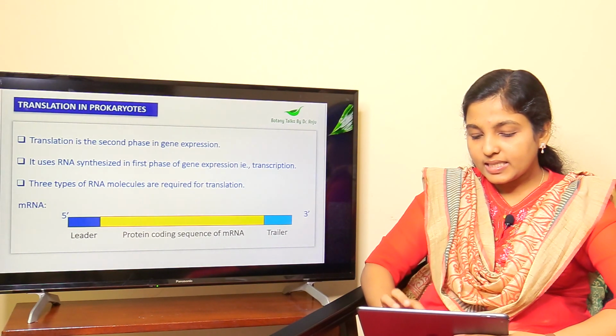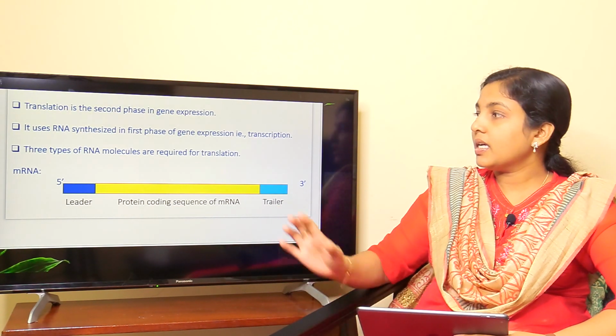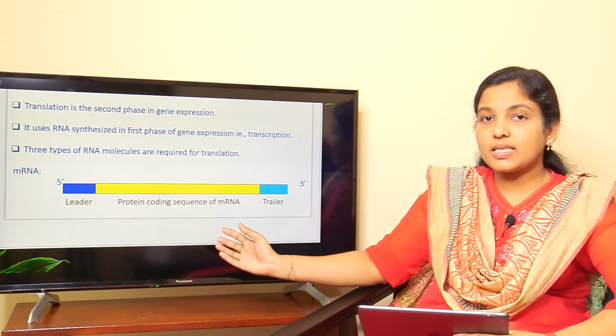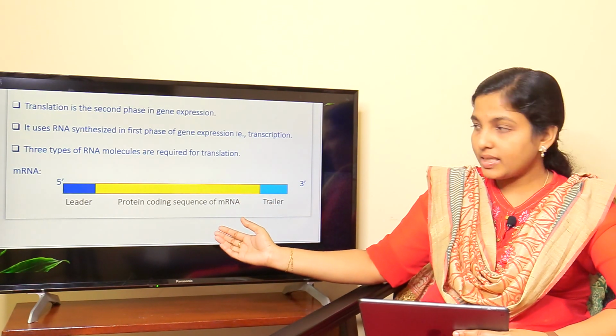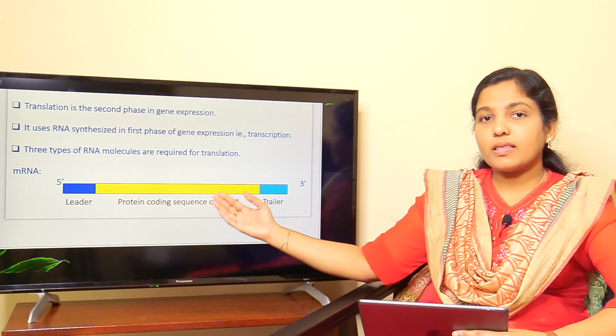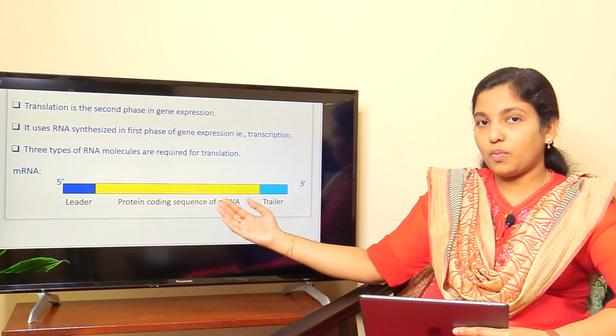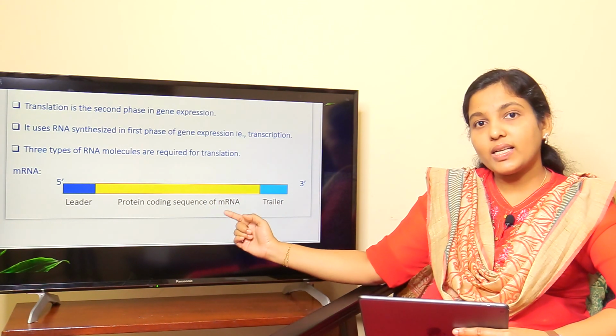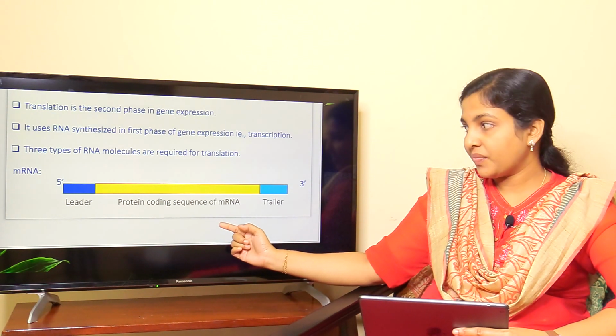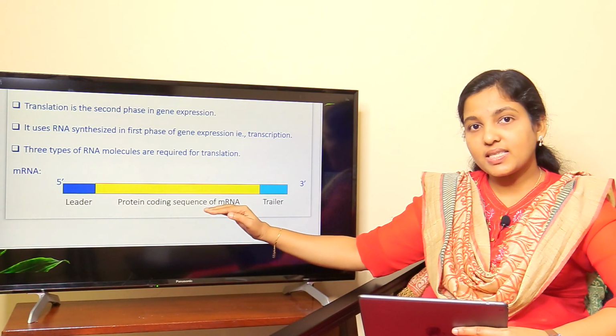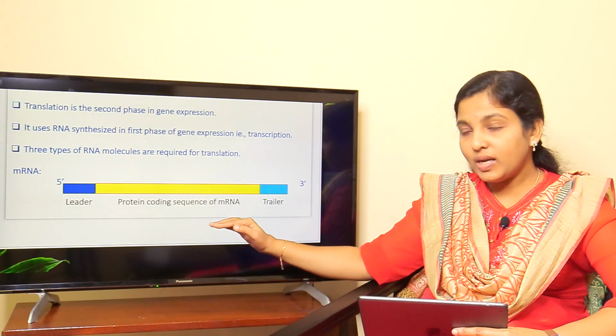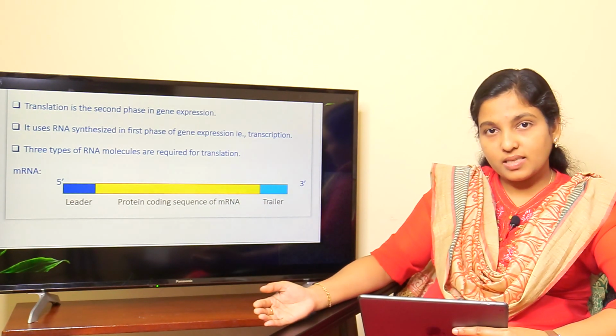The second component that is required for protein synthesis is RNA molecules. This picture shows the structure of an mRNA molecule. These are the actual carriers of information. Based on the information present in this mRNA molecule, a protein molecule is synthesized.